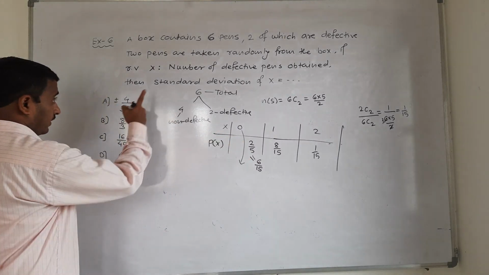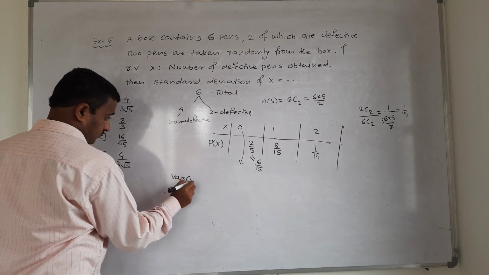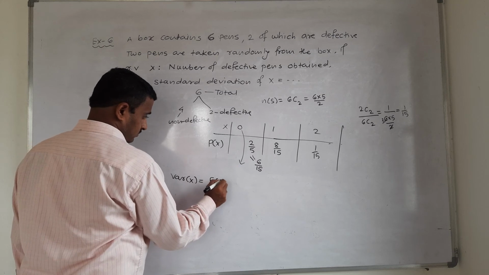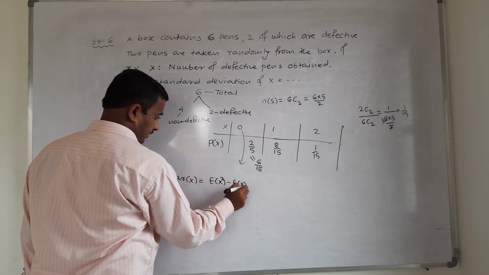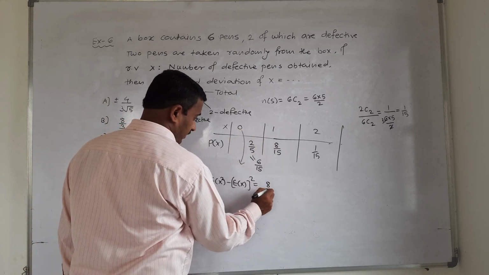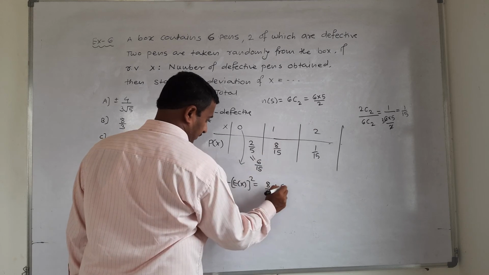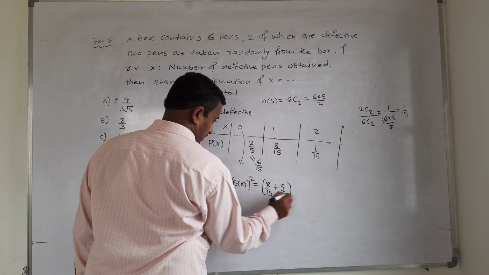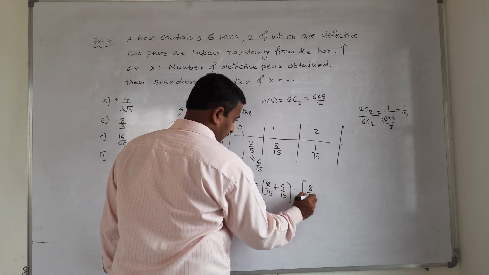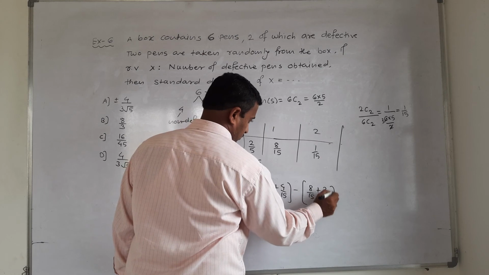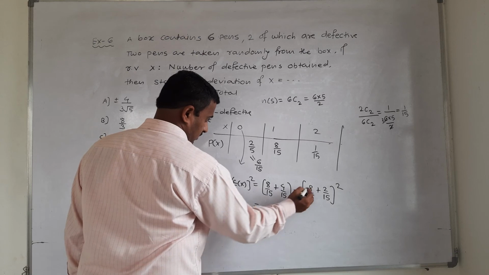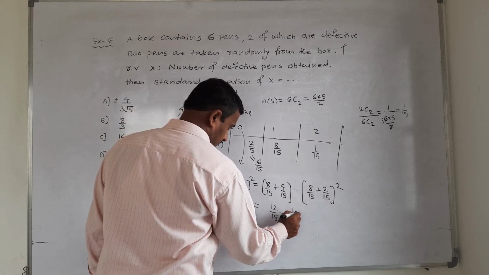Now the variance of X is equal to, first we calculate, the expected value of X squared minus the expected value of X, whole squared. That is 0 into this, neglected. 1 squared into 8 by 15 plus 4 by 15, minus the expected value of X whole squared: 0 into this neglected, 8 by 15 plus 2 into 2 by 15, its square. It is 8 plus 4, 12 by 15, minus 8 plus 2 into 2, 10 by 15, squared.